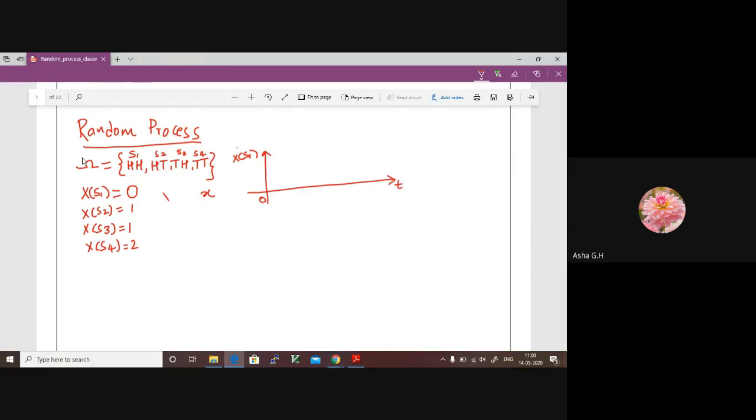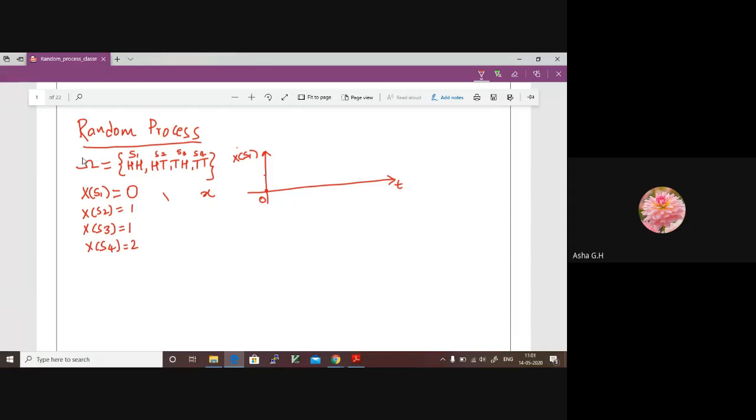But assume the value that each sample point, the value that HH can take, is 0, if it varies with respect to time. If the value that the random variable takes is different for different times, say for example right now it is taking 0, the value at t equal to 0 is 0.